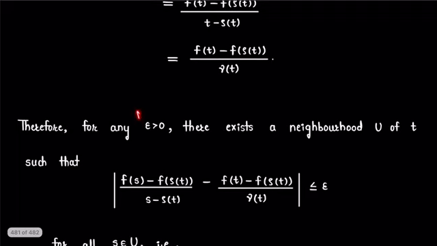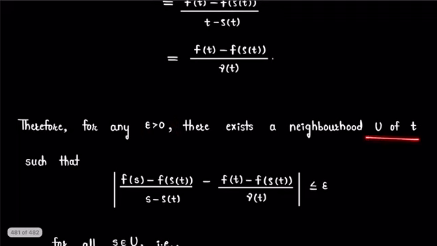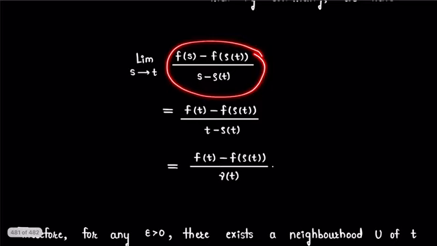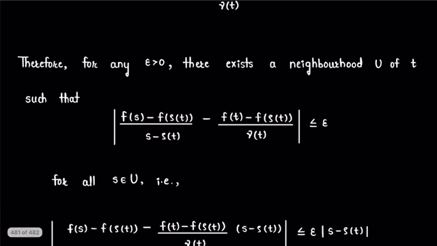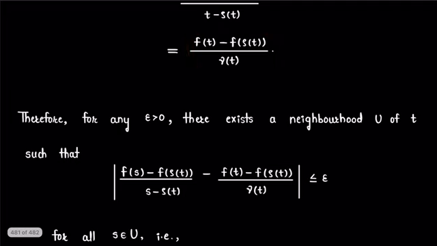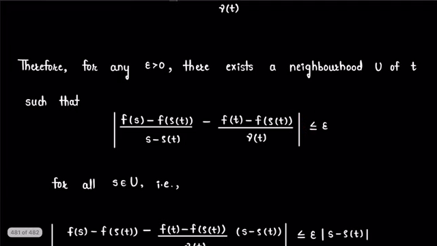Therefore, for any epsilon positive, there will exist a neighborhood U of point t such that modulus of f of s minus f of rho t divided by s minus rho t, which is this term, minus f of t minus f of rho t divided by nu t, which is this term, is less than or equal to epsilon for all points s in the given neighborhood U of point t.